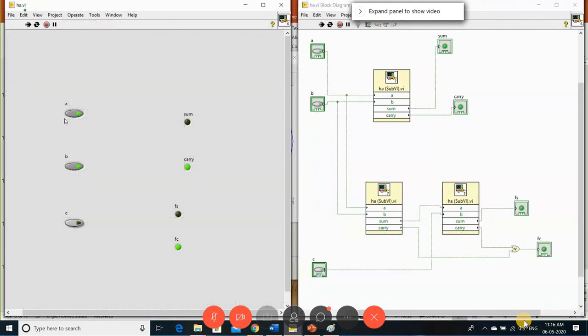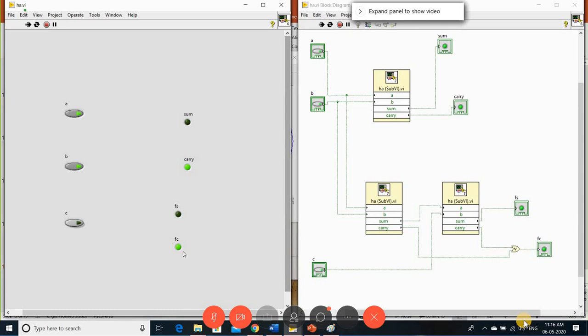Okay, all are 0, 0. Your full adder output and the half adder output will be the same. Let me make it 1, 0, 0, 0. Now you can see the half adder is also 1, full adder is also 1. You can observe how the value is passed through your sub VI or function. Okay, let me make it 1, 1, 0. So now with 1, 1, 0, sum is 0. Here the carry is 1. The carry is forwarded to the next sub VI here.